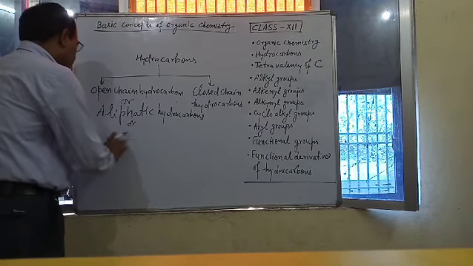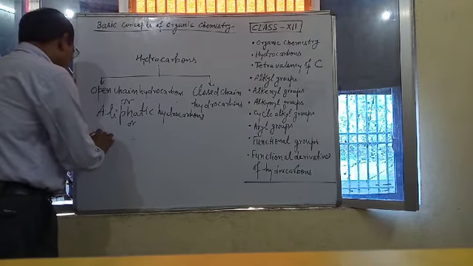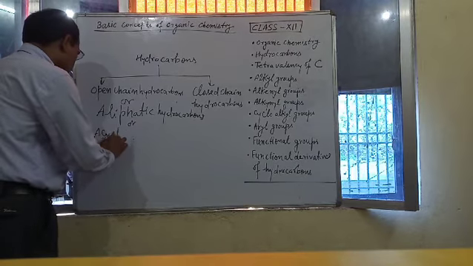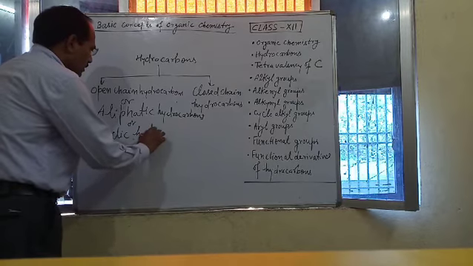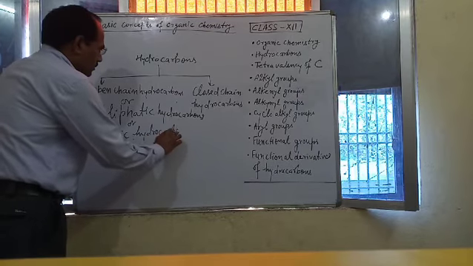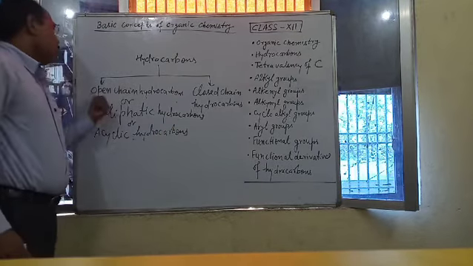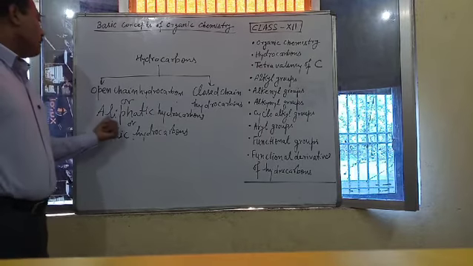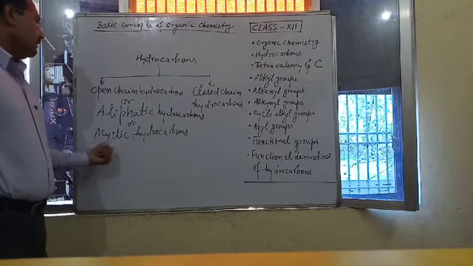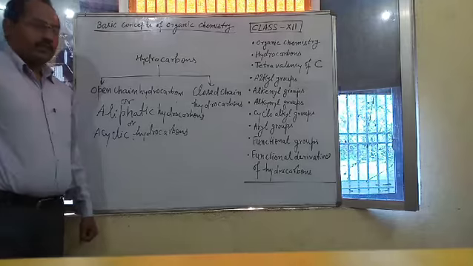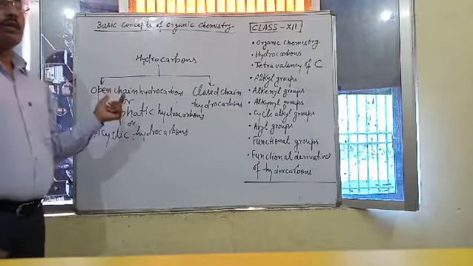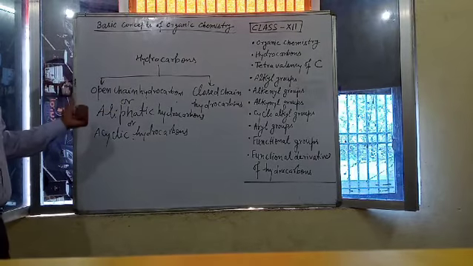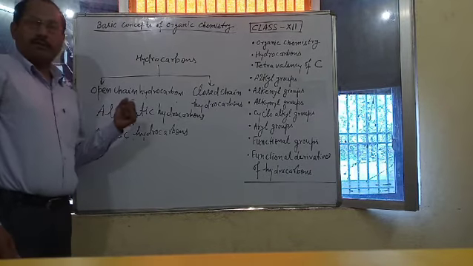Or you can say acyclic hydrocarbons. So open chain hydrocarbons or aliphatic hydrocarbons or acyclic hydrocarbons. In this type of hydrocarbons, carbon forms only open chain, which may be straight chain or branch chain.